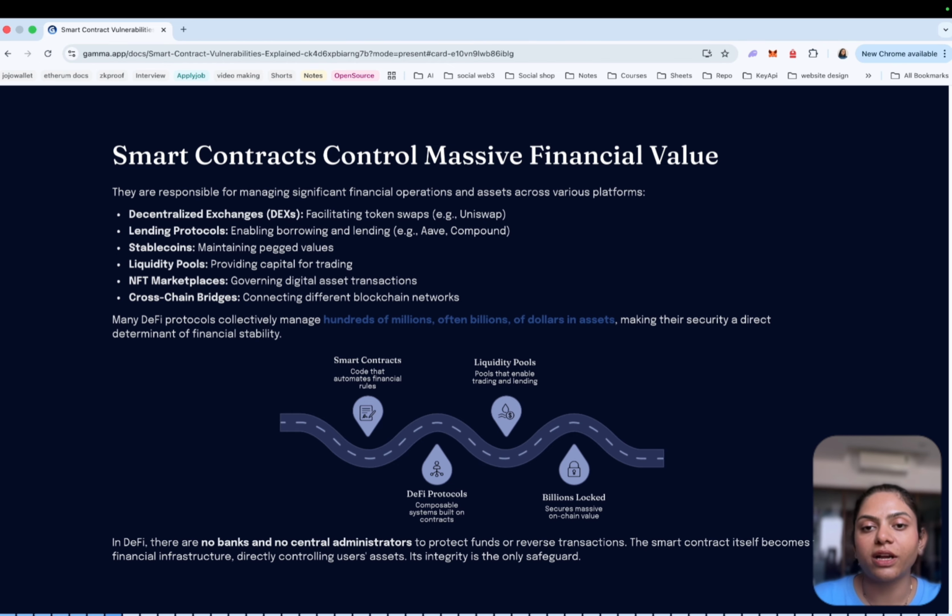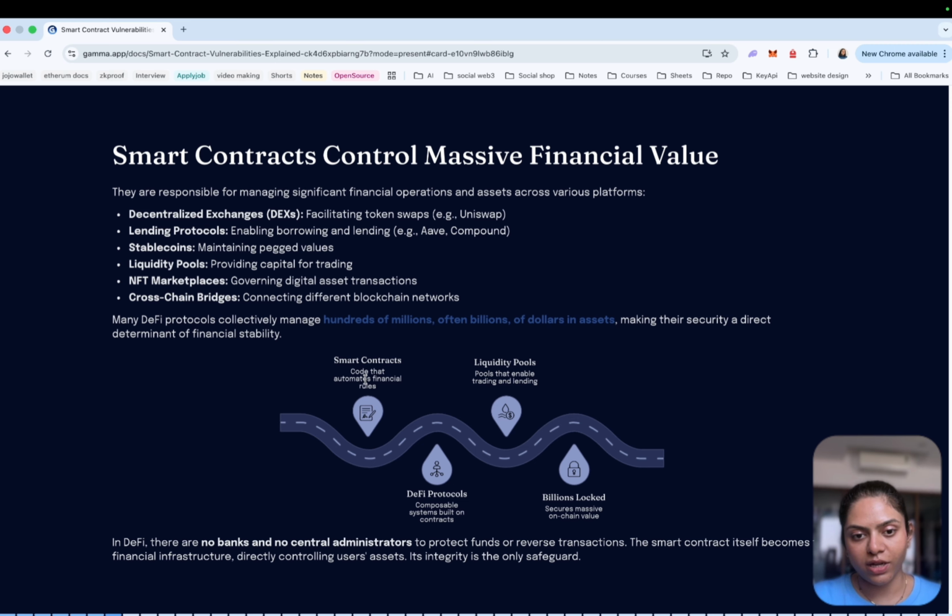Smart contracts control financial value in many places. Decentralized exchanges, also called DEXs, facilitate token swaps, like Uniswap. Lending protocols like Aave and Compound enable borrowing and lending. Stablecoins like USDC and USDT maintain a pegged value. Liquidity pools provide capital for trading. NFT marketplaces govern digital asset transactions, and cross-chain bridges connect different blockchain networks. Collectively, DeFi manages hundreds of millions to billions of dollars.